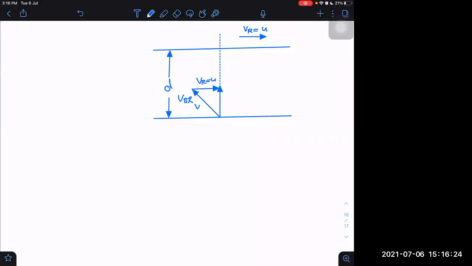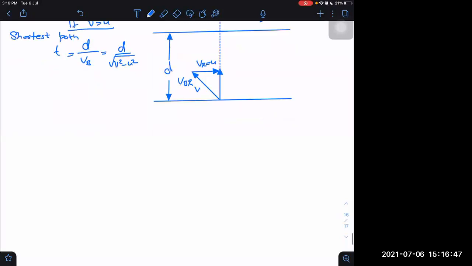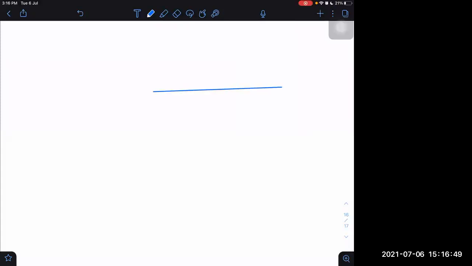Time taken will become D upon VB, and which is equal to D upon the square root of V squared minus U squared. That is the time taken to cross the river in the shortest path. Valid only if V is greater than U, then for shortest path. On the other end, if I want to go in least time.